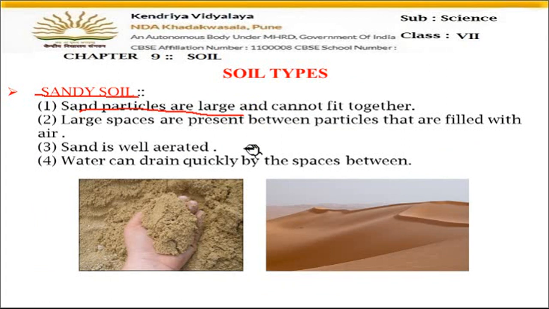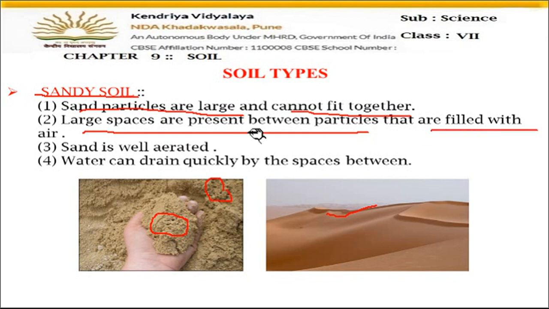Now, sand particles are very large. You can see the deserts here. So this is the sand. You can see air also. You can see the holes here, right? So this is the passage for the air to go inside. So sand particles are large and they cannot fit together. They are not sticking to each other. They are loose. Large spaces are present between the particles. You can see the space here. There are holes here also. So the particle size is very big and they are not sticking to each other. They have space present in them, and this space is filled with air. You know that wherever there is space, air gets filled in it. Now sand is well aerated, meaning sandy soil has a lot of air present in it.